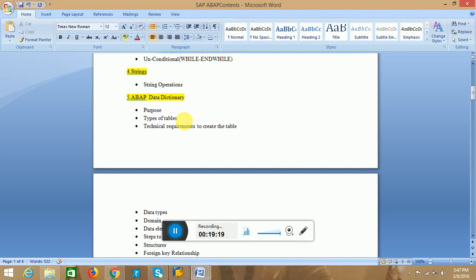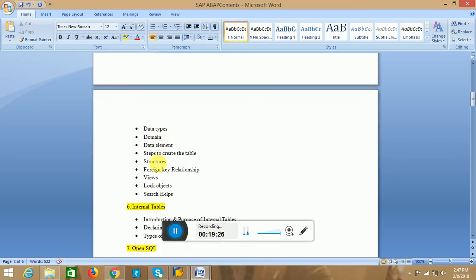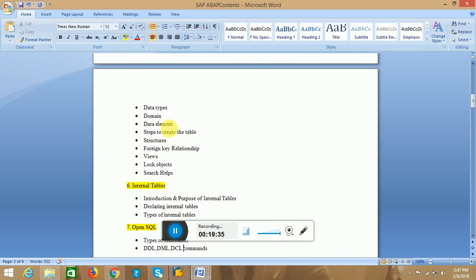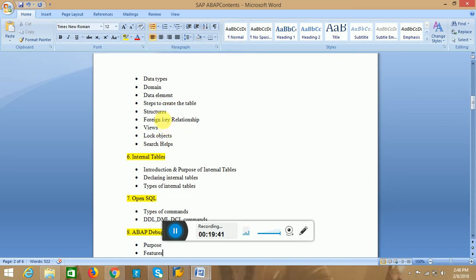The technical requirements of the table, and data types, domains, and data elements. All these, domain and data element, are very important components when we are creating a table. We need to specify the foreign key relationships, structures, views, lock objects, and search help. These all come under the data structure.